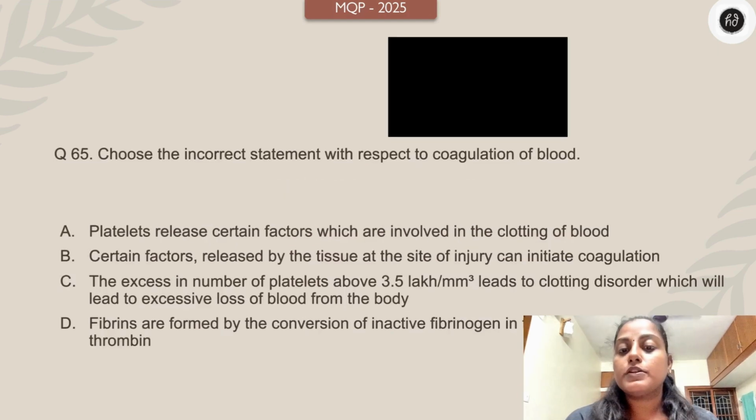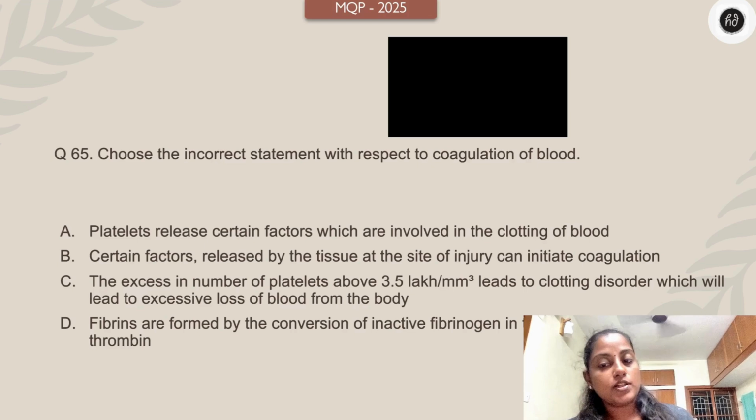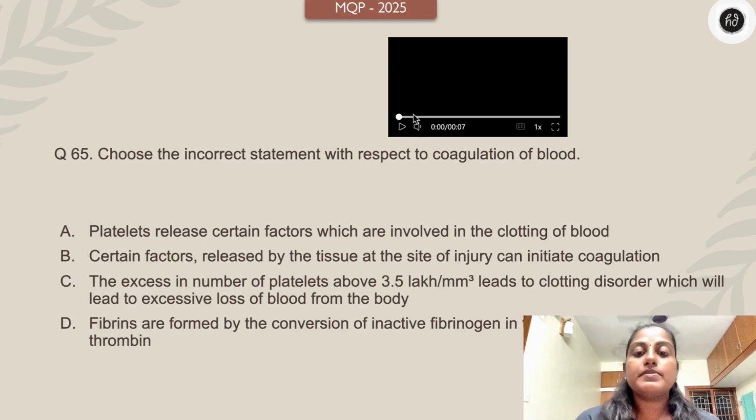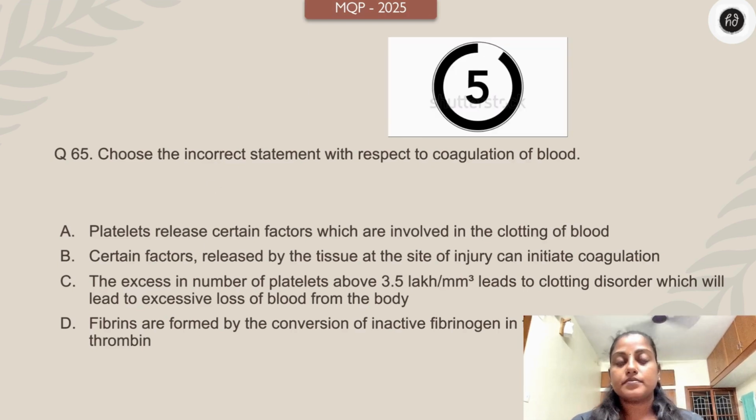Choose the correct statement with respect to coagulation of blood. Platelets release certain factors which are involved in clotting of blood. Certain factors released by the tissue at the site of injury can initiate coagulation. A reduction in number of platelets below about 3.5 lakh per mm cube leads to a clotting disorder which will lead to excessive loss of blood from the body. Fibrins are formed by conversion of inactive fibrinogen in the plasma by the enzyme thrombin. Your time starts 3, 2, 1, right now.